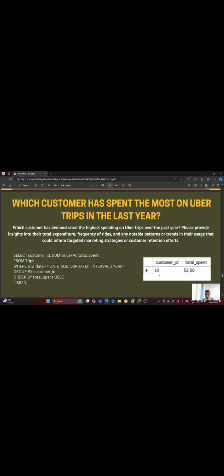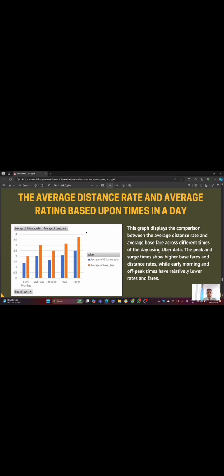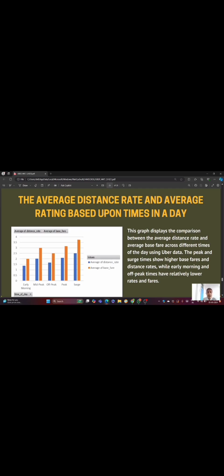Customer ID 10 has spent the most with this Uber company, spending 52 last year. So let's start with the analysis. The average distance rate and the average rating based upon the time of day. This graphical representation shows peak, surge, off peak, mid peak, and early morning.